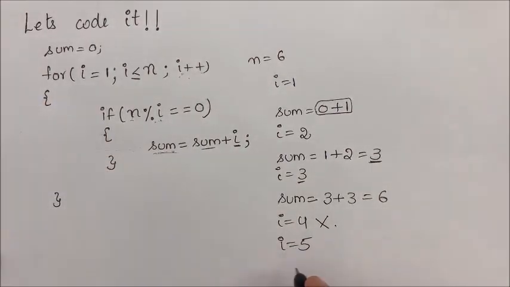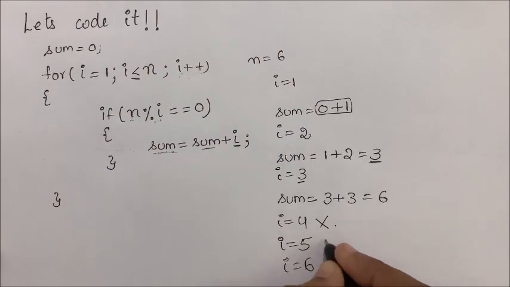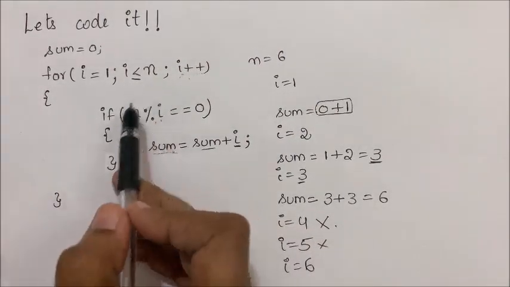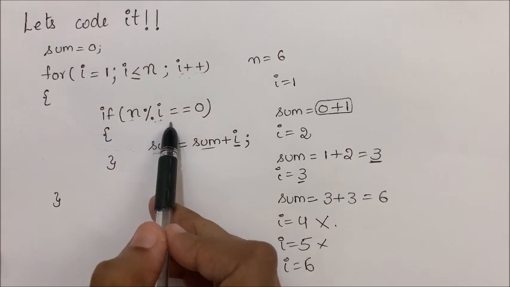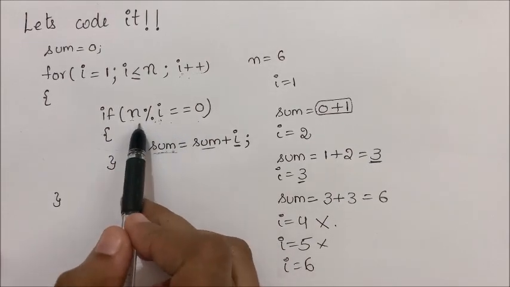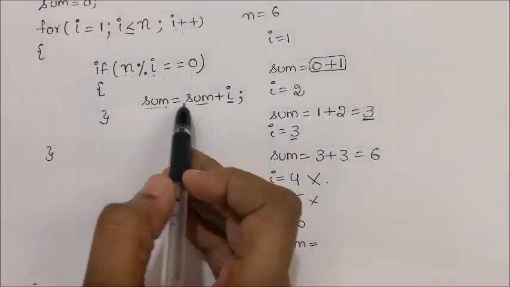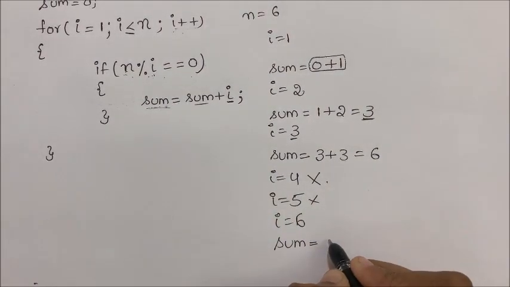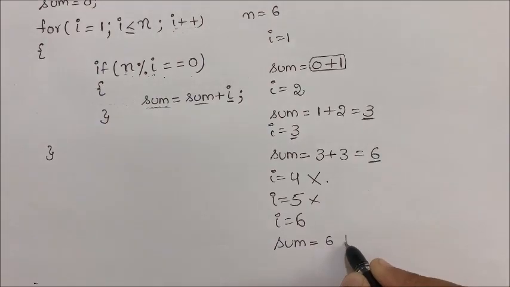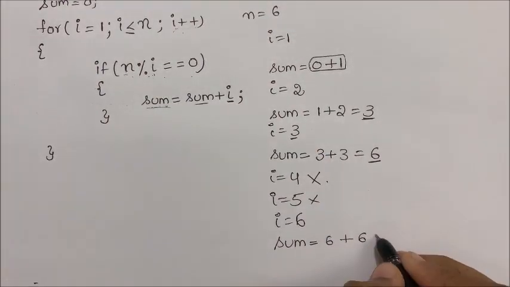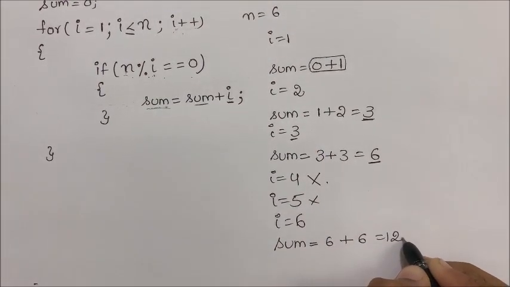Now it will go to the next value, that is 6. 6 less than or equal to 6, condition true. 6 modulus 6 is double equal to 0 because 6 is a factor for 6. So sum is equal to the previous value of sum plus the given i value 6. 6 plus 6 is 12.